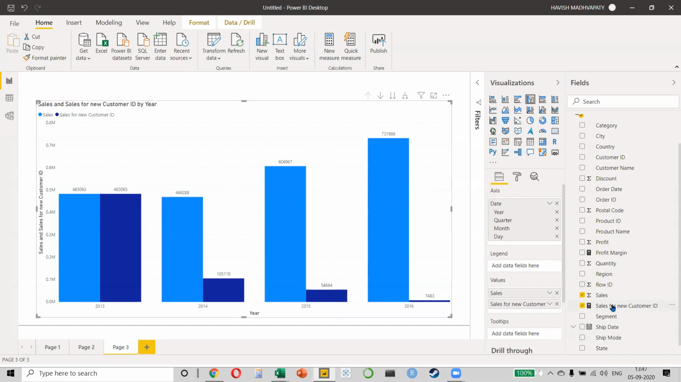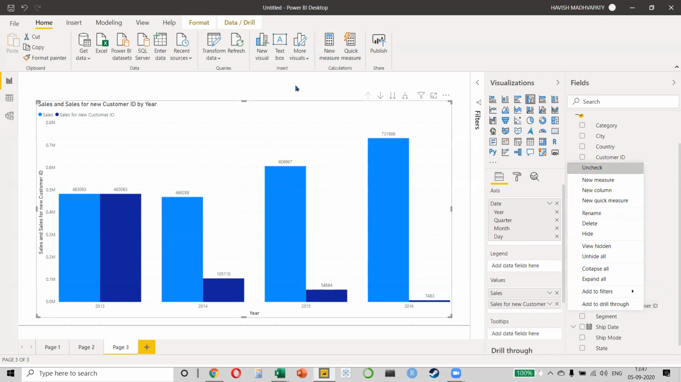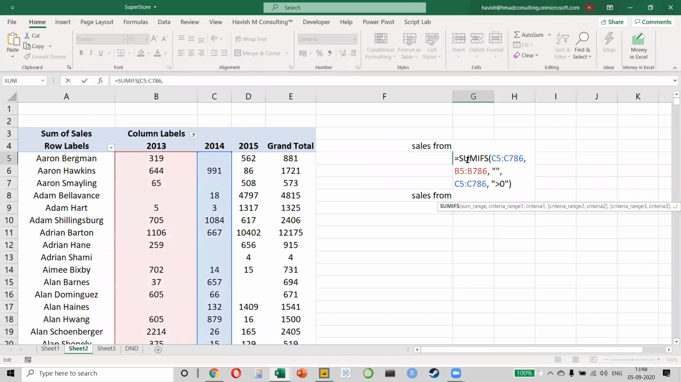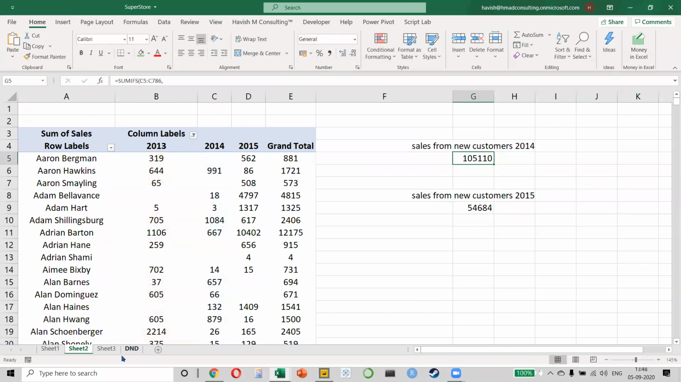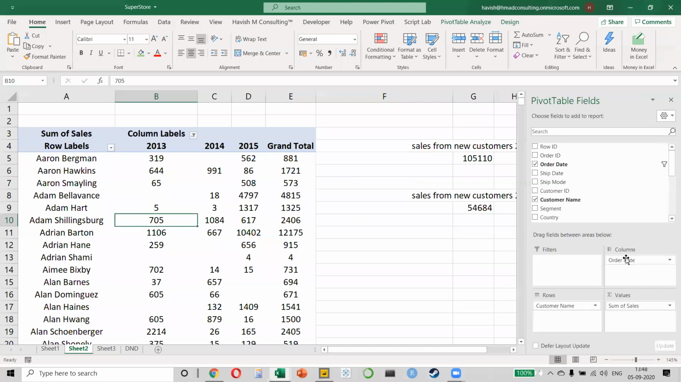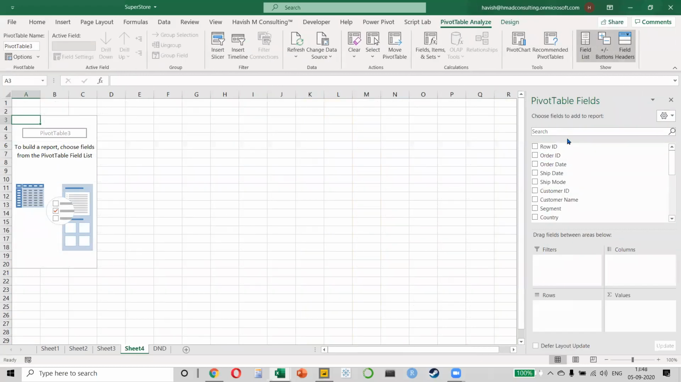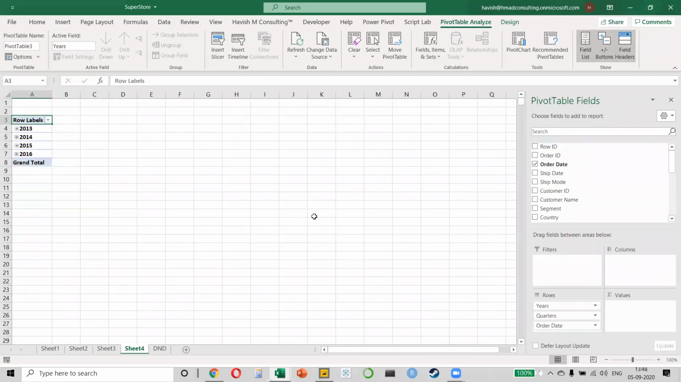Imagine in Power BI, what did we have to do? We just had to do a right click, new quick measure, and we got the result. In Excel, we had to do all of this work. And remember, this is only for year. Imagine if I take out the year and I put my month. Just to complete this example, let me make another pivot table. And this time I want to keep my month in this.